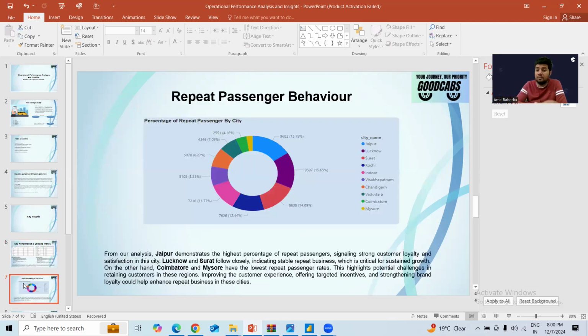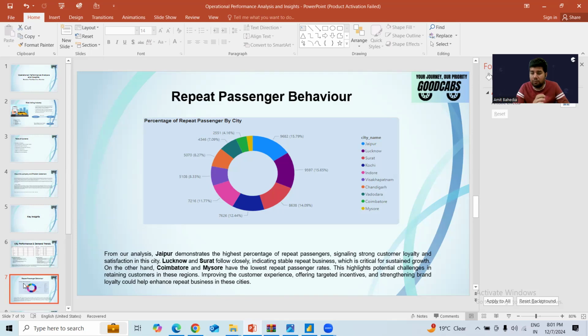Now, the next slide is on repeat passenger behavior, and repeat passenger behavior is very important. It's very necessary to have a good percentage of repeat passengers, because definitely this is something by which we can derive the retention rate, and we can also come to know how the customers are liking the services of the platform.